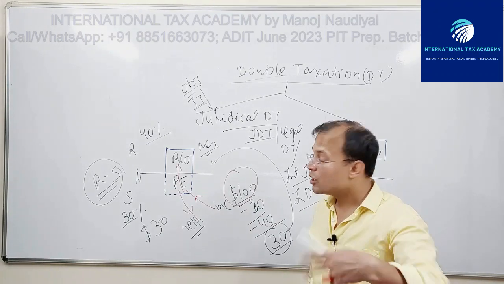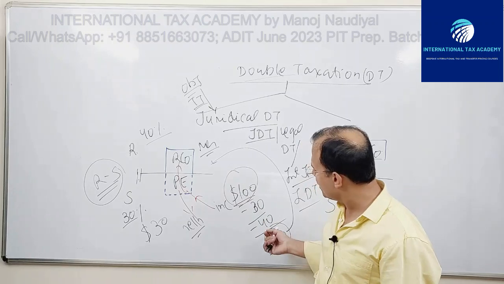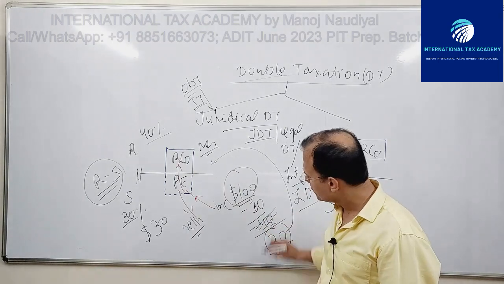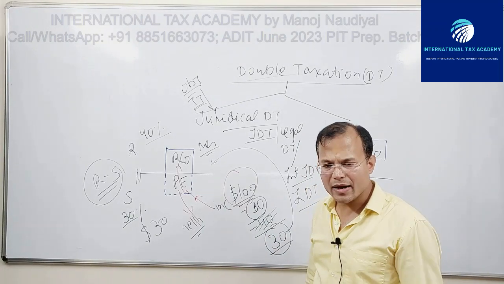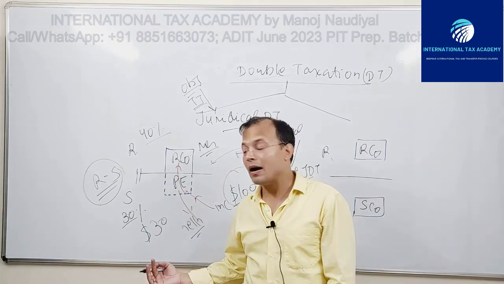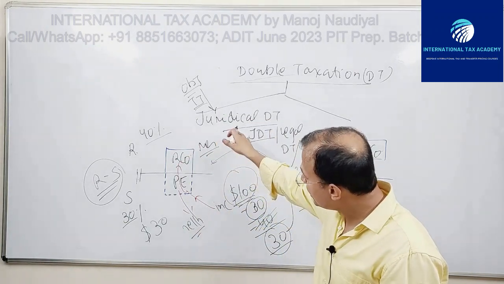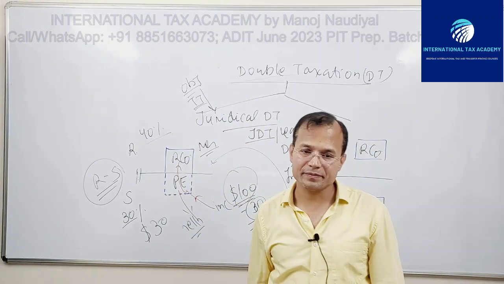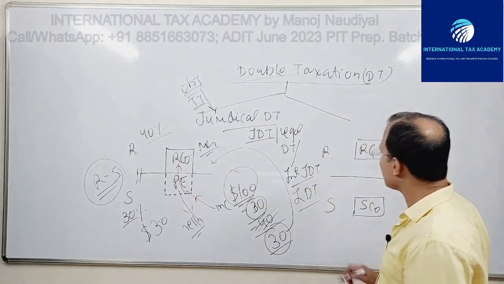So R will not tax, and this 40 goes away. Only S taxes 30. Right? This is one of the ways by which this double taxation, this JDT, will be relieved. Fine? Okay.